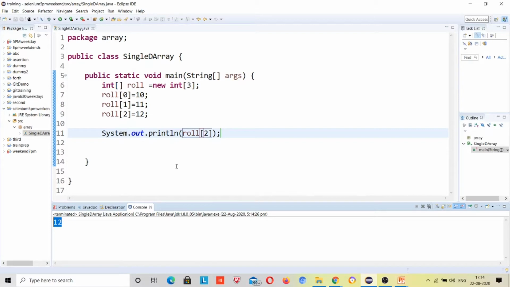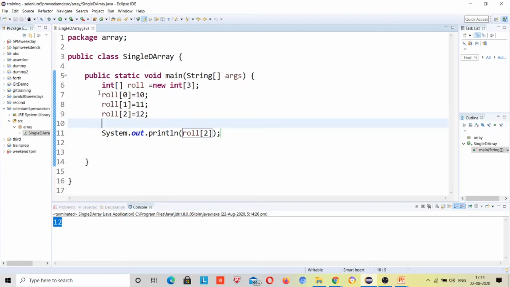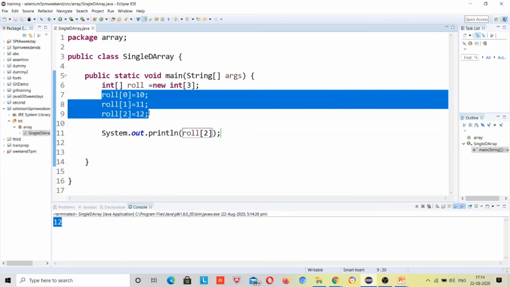So now one thing more, this is the hard coded value that I am assigning to this array, right? But we have not gone through with scanner classes or buffer reader class, so till then we have to hard code. Otherwise there is a method Math.random. There is a Math class and there is a method for it.